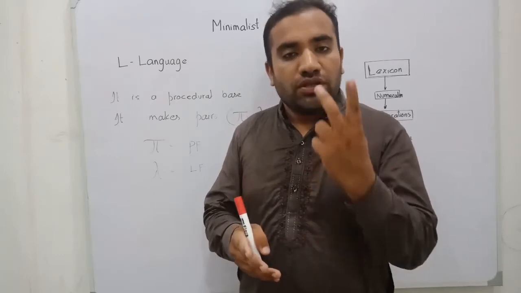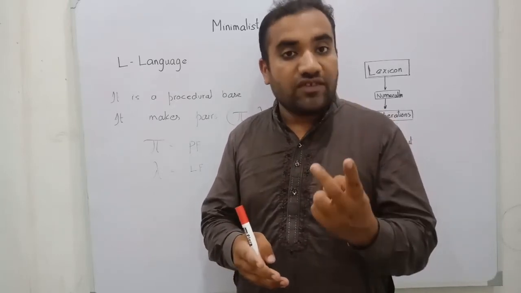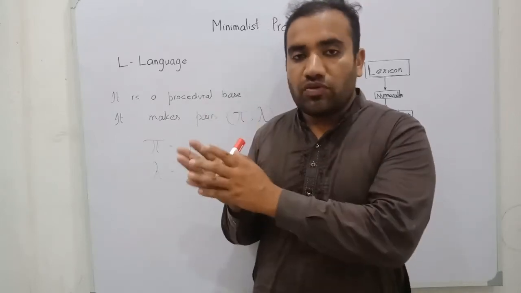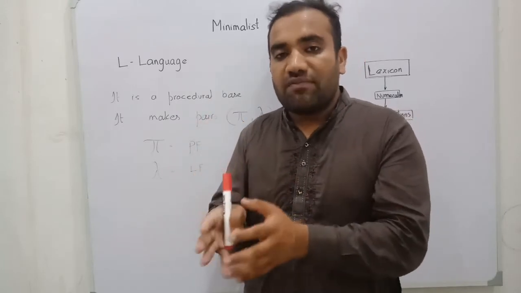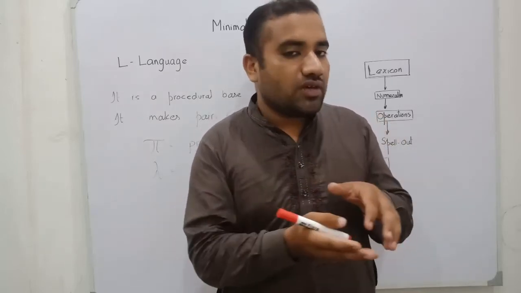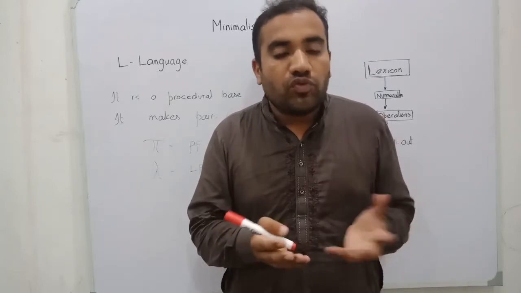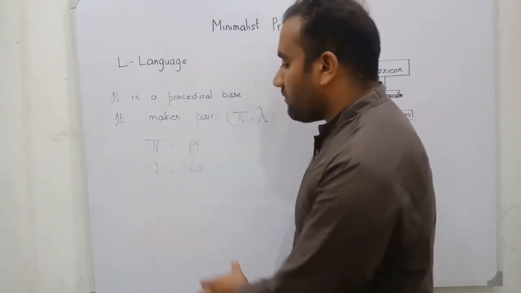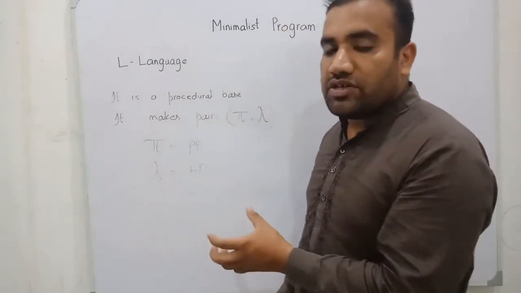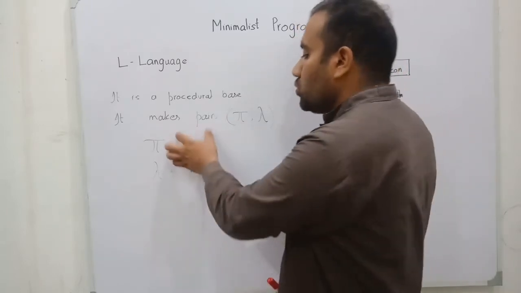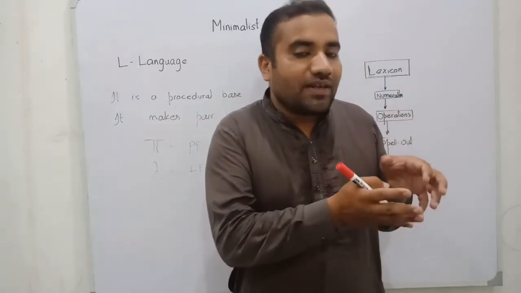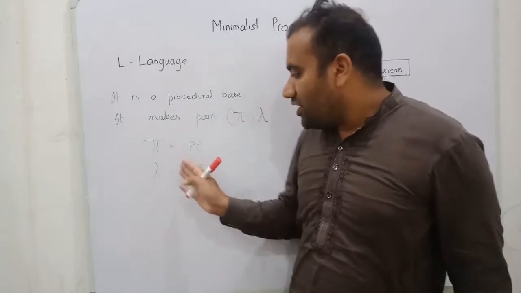So every language has these two things. This is the basic requirement within the minimalist program: every language must generate two pairs, the PF pair and the LF pair. Our point is that every language must make these two pairs, and now we move toward how we can generate them.